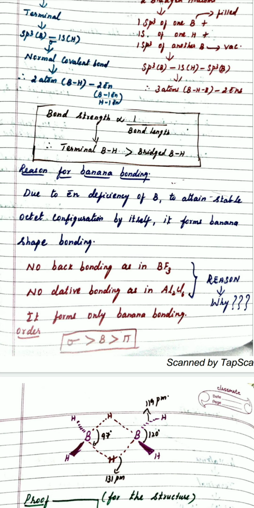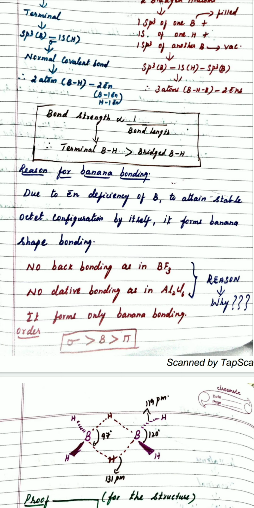Just mention this: due to electron deficiency of boron, to attain stable octet configuration by itself, it forms banana shape bonding. Other examples they may ask in the competitive examination related to it: why is it not forming B2Cl6 or B2F6? You can say because the size of hydrogen is very small, therefore it can easily fit into this boron, whereas Cl or F will be larger than hydrogen, therefore the accommodation is not possible.